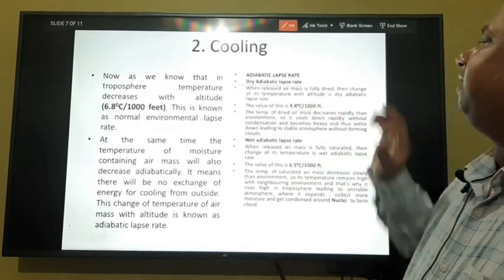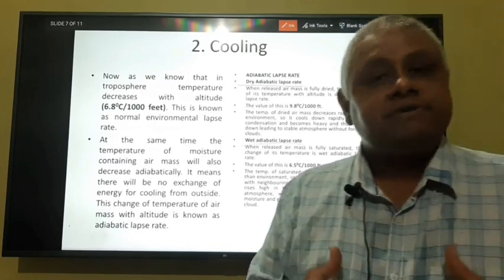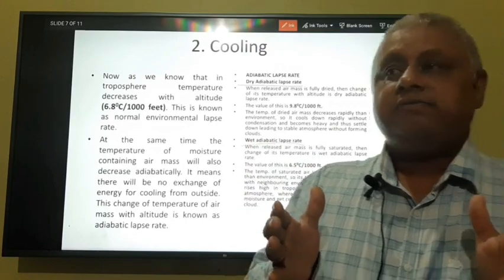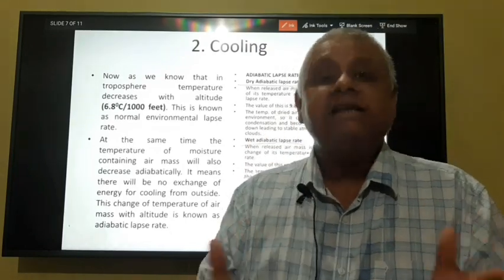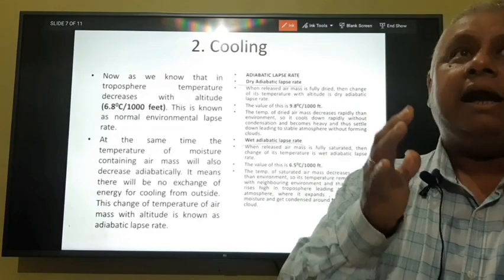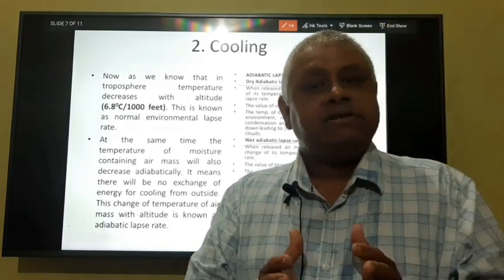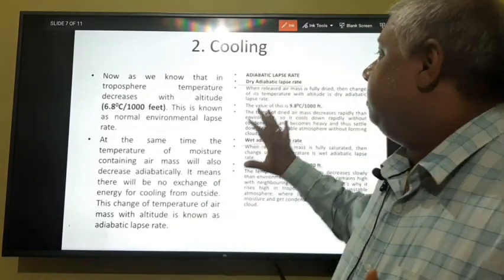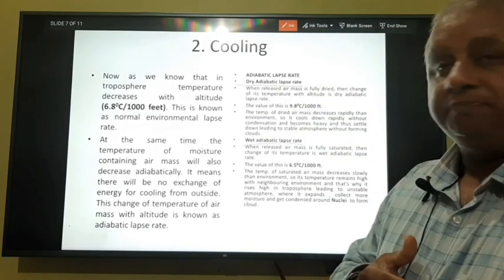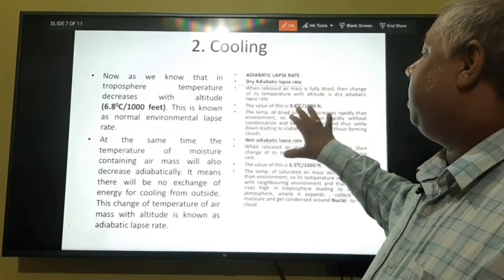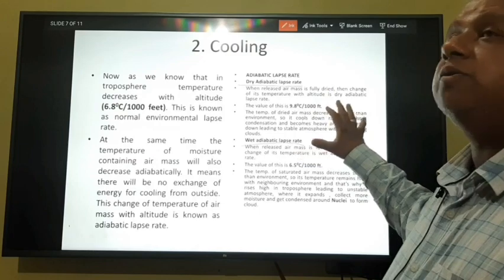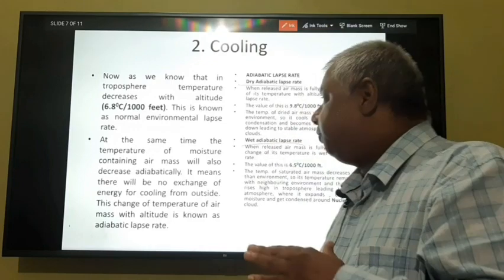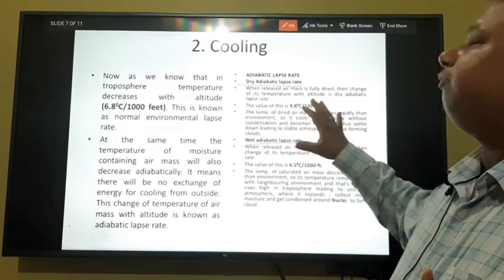So, what is dry adiabatic lapse rate? Dry adiabatic lapse rate means when an air mass which is fully dried is released into the atmosphere, then what happens? Then the change of its temperature with altitude is known as dry adiabatic lapse rate. Its value is 9.8 degrees centigrade per 1000 feet. It means if you move by 1000 feet either up or down, you will find a change of 9.8 degrees centigrade.